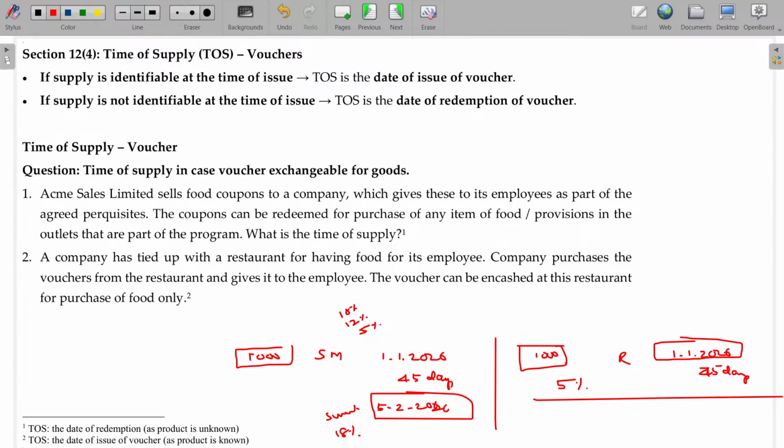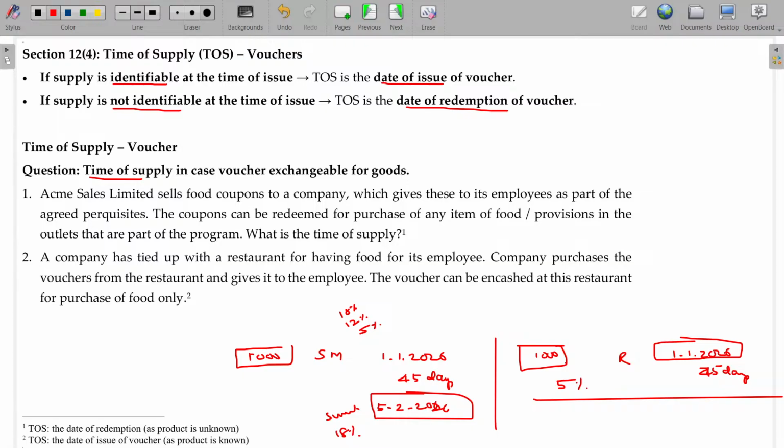If what you can purchase using the voucher is predetermined, no problem, the issue date will be final. But if you are not aware what you will be purchasing, and the rates may be totally different, then the encashing or utilization date will be taken. If supply is identifiable at the time of issue, then the date of issue of the voucher will be final. If supply is not identifiable at the time of issue, then the date of redemption of the voucher will be final.